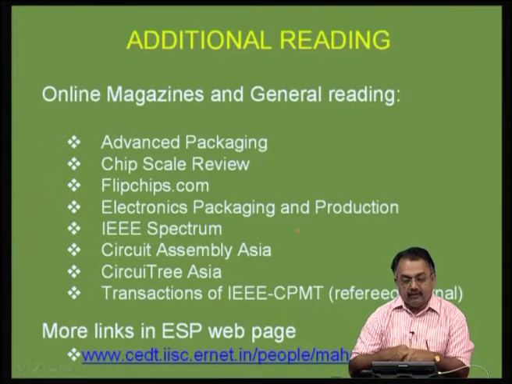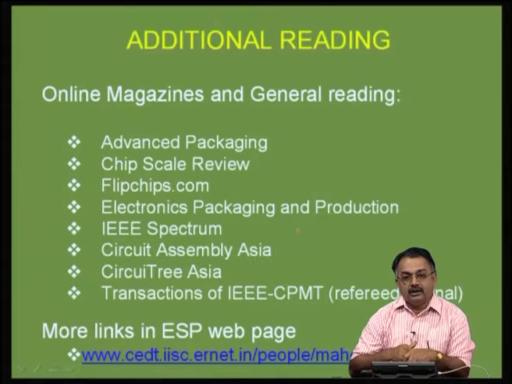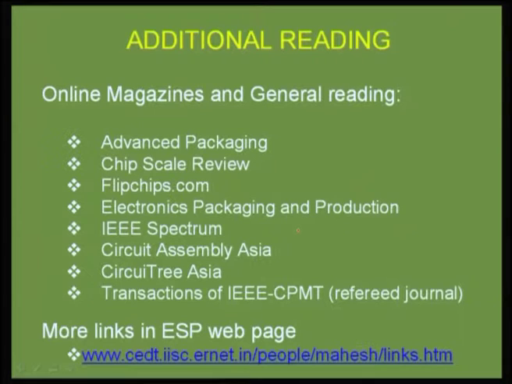Online magazines are recommended to read because very excellent packaging journals are available today, like Transactions of IEEE CPMT, a refereed journal for researchers in packaging. Magazines like Advanced Packaging and Chip Scale Review are monthly magazines which give you the current state of the art technology issues globally. Both academic and industry are presented. Electronics Packaging and Production.